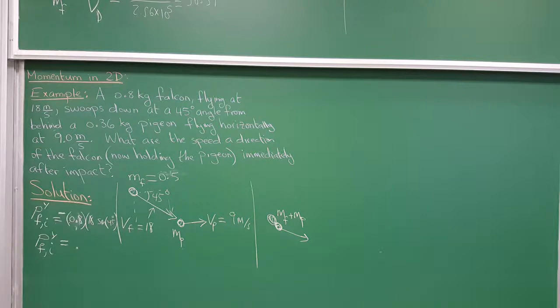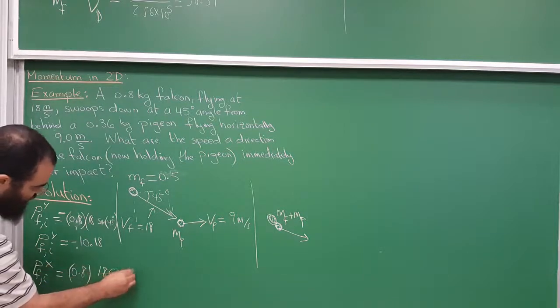So let me write it down. It would be 18 times the sine of 45 degrees times 0.8, and that's negative 10.18, in units of momentum, so kilogram meters per second. And then P falcon initial in the x direction would be the mass of the falcon, which is 0.8, times the speed of the falcon, which is 18, times the cosine of 45 degrees.